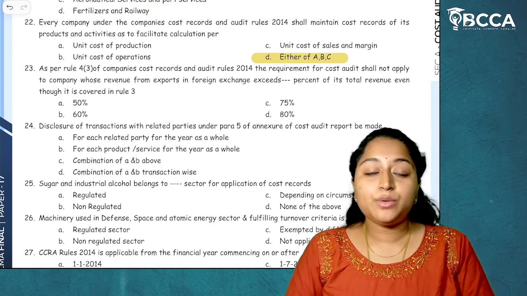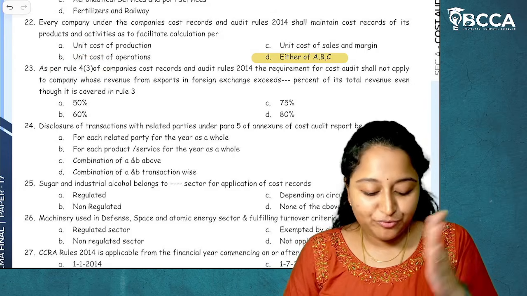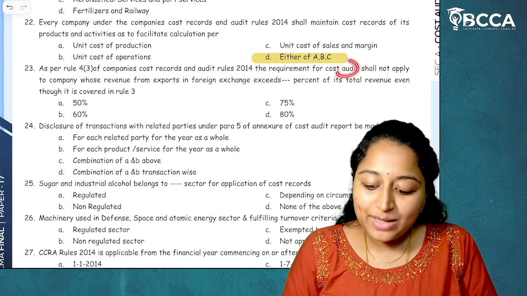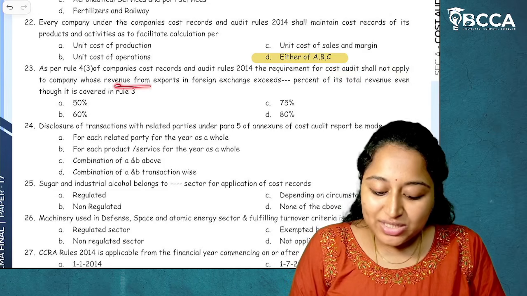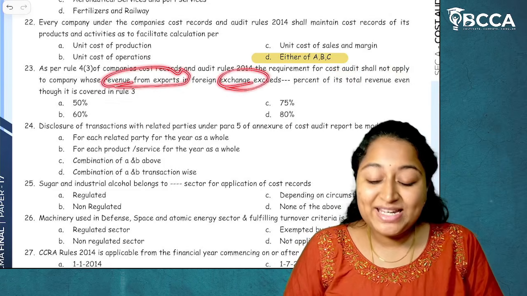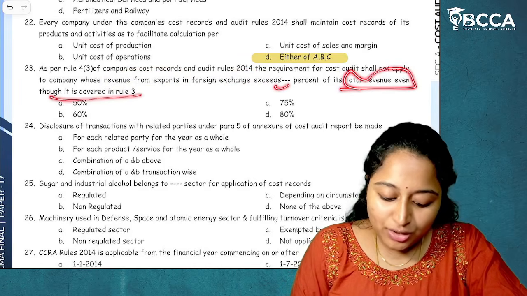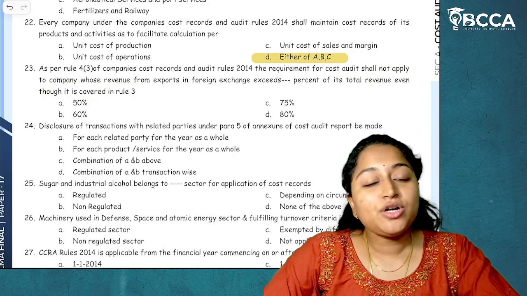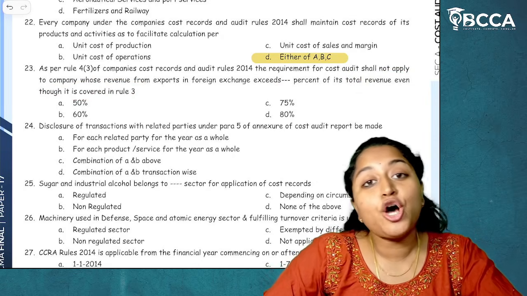Next, question number 23. As per Rule 4 sub 3 of Company's Cost Records and Audit Rules 2014, the requirement for cost audit shall not apply to the company whose revenue from exports and foreign exchange exceeds dash percentage of total revenue, even though it is not covered. It is covered in Rule 3, which talks about applicability of cost records. Rule 4 talks about applicability of cost audit.